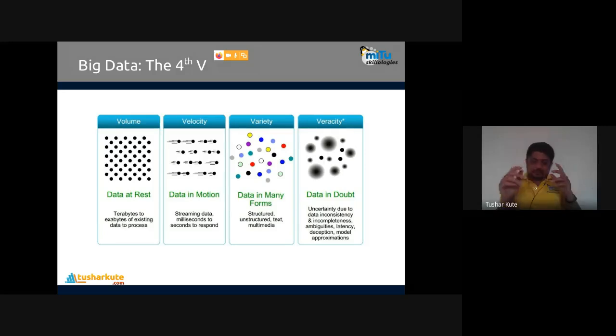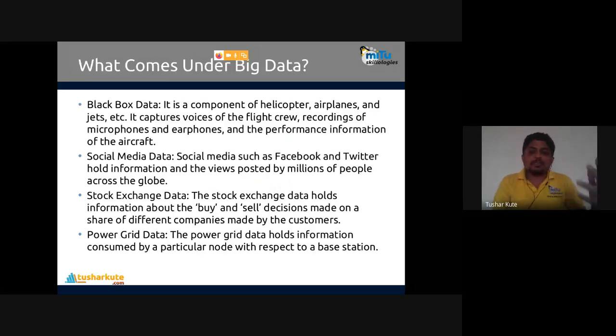Remember that. What comes under big data? What are the examples we can give? The first example is the black box, a component of helicopters, airplanes, and jets. The black box captures the voices of the flight crew, recordings of microphones and earphones, and the performance of the aircraft. Everything is continuously recorded by the black box.